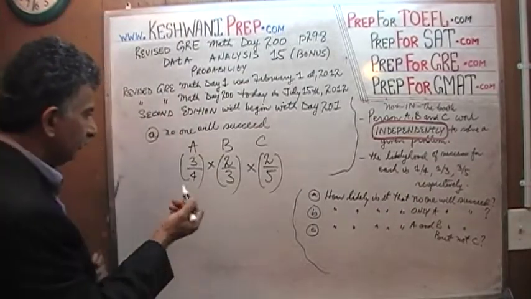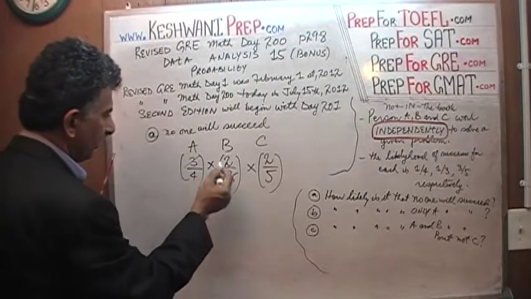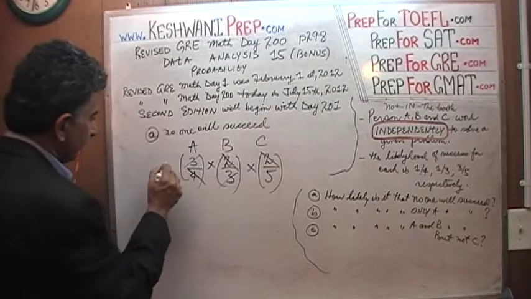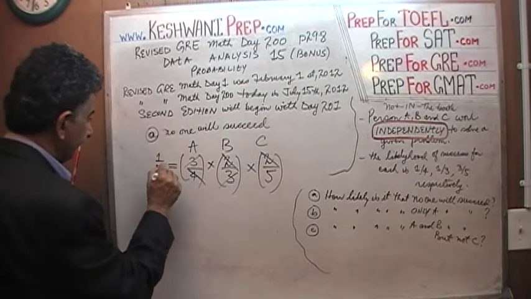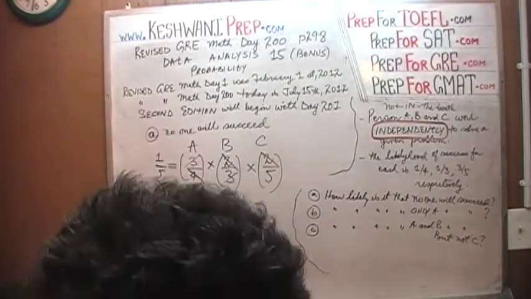That's it. All we have to do is multiply them together. I see a 3 here, I see a 3 here, I see a 4 here and 2 there. This 2 and this 2 will cancel out with this 4. That's all. It's just a 1/5 chance. In other words, there is only a 20% chance that no one will be successful.